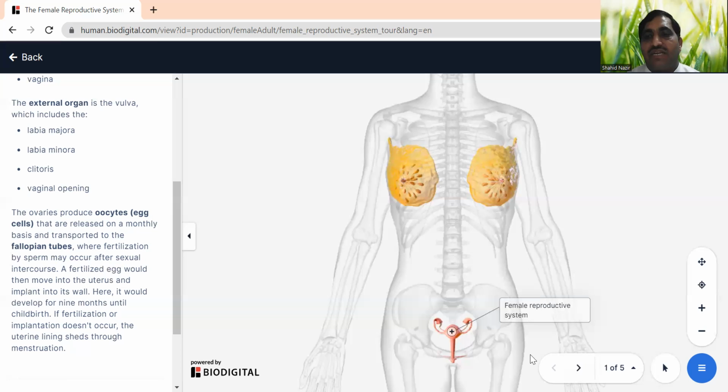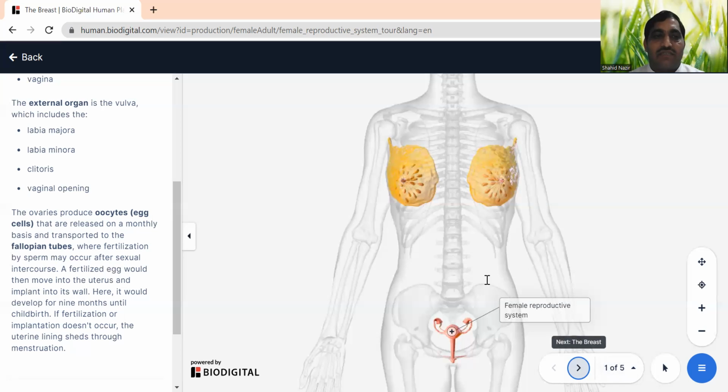If there is no fertilization, then the lining of the uterus will be removed from the body as a result of menses, or menstruation. So this is a normal, simple mechanism in human reproduction. We will study all of them in detail.